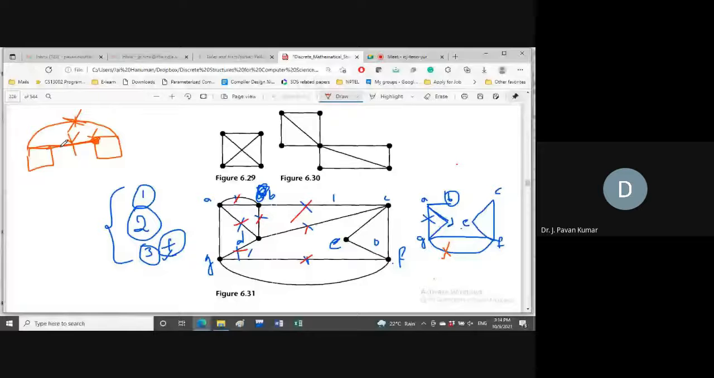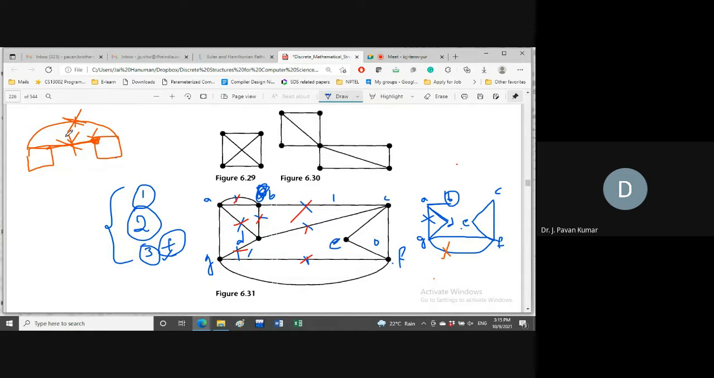No. Why? Because if you remove this edge, what will happen? This component will be separated from the graph. So the graph will get disconnected. So we cannot obtain an Euler circuit, which we have proved for the graph as having an Euler circuit. So whatever edge we are choosing, that edge should not have this kind of property.